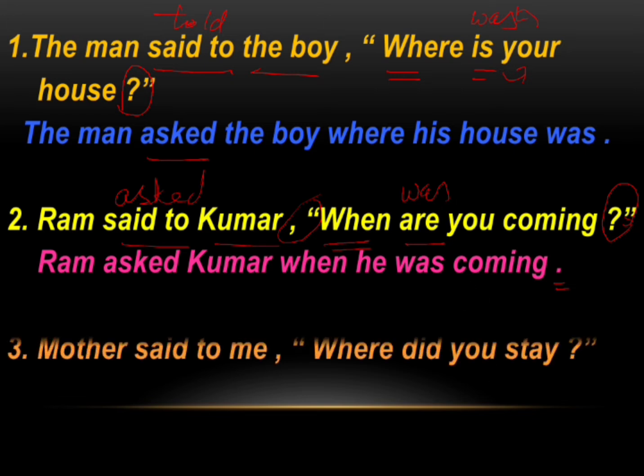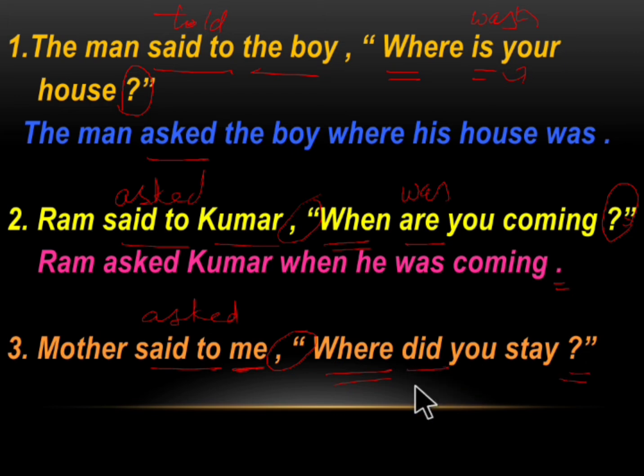The next example: Mother said to me, "Where did you stay?" Mother said to me. Me is the listener. So said to will change to asked because this is an interrogative sentence. Now, where is the connector. We use the same WH word as the connector. Now, we have to remove this punctuation. Where did you stay?